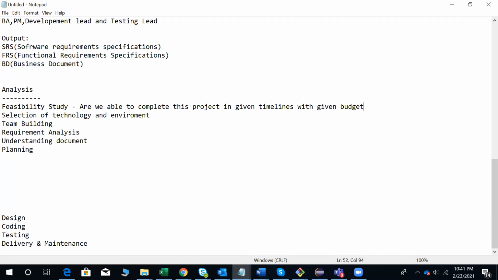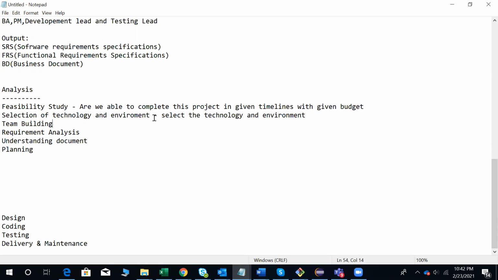Next, team building activity. How many developers are required? How many testers are required? How many architects are required? How many database people are required? So once the two are done, the feasibility study and the selection of technology and environment, we have selected the technology and environment.